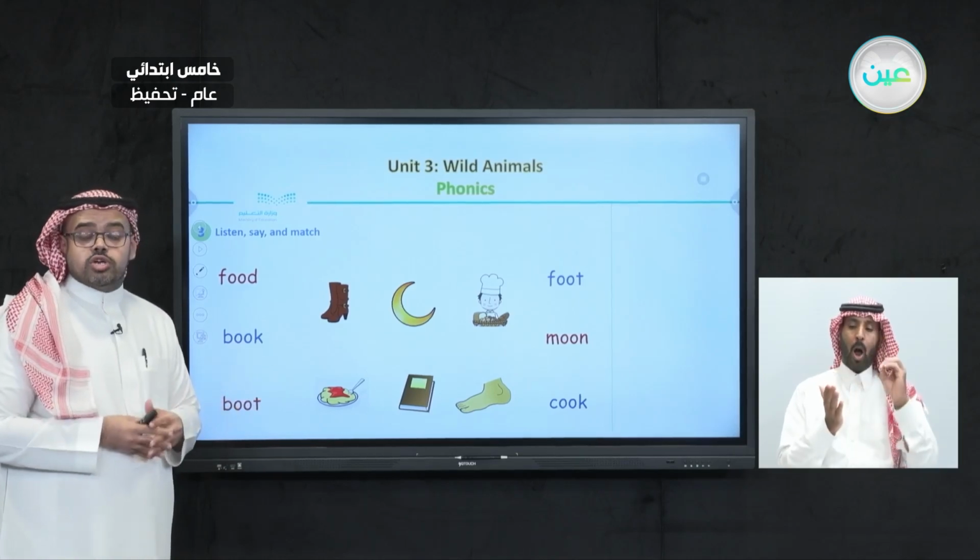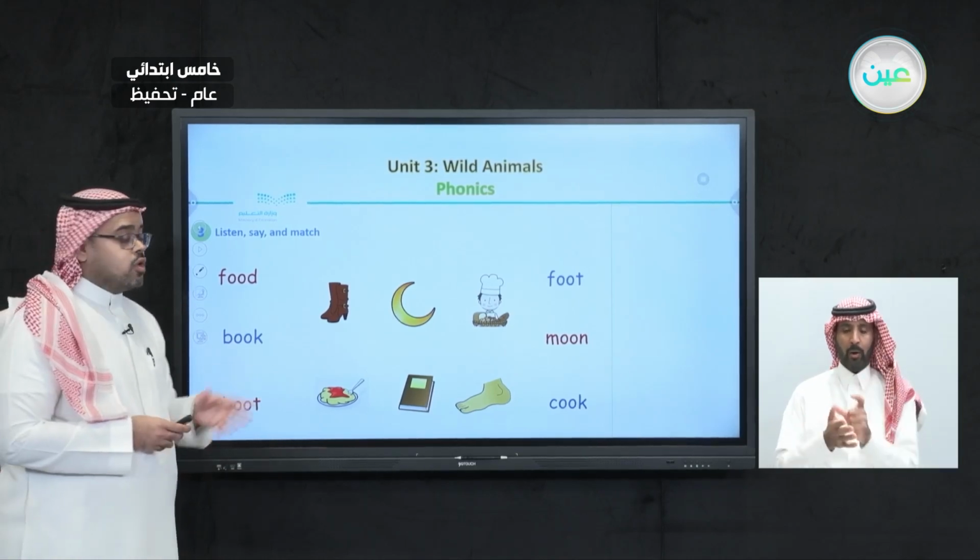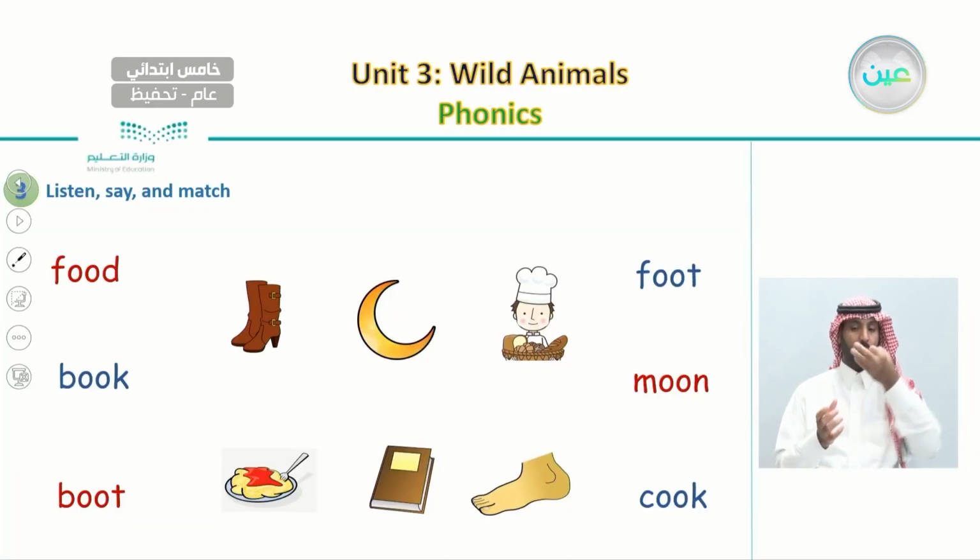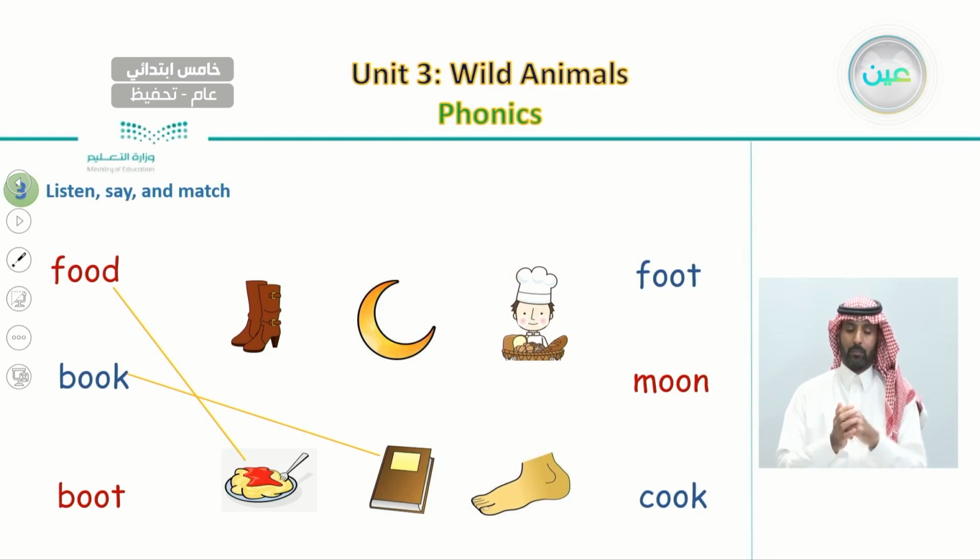So now, let's try to match each of these words. Let's start with the first one, food. Where do you think food is? It is right here. Food. Now the second one, book. Where can we see the picture of a book? It's right here. Excellent. And number 3, boot. Where can we see a picture of a boot? It's right over here.